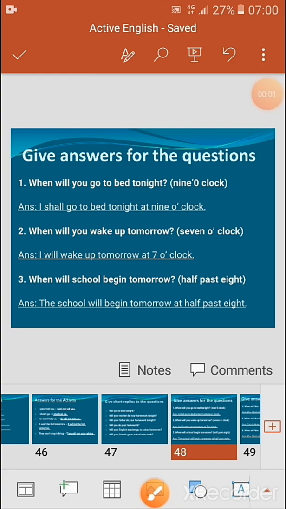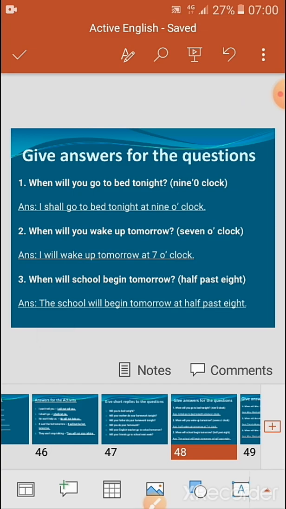So when you come to the second question, when will you wake up tomorrow? And 7 o'clock is given in the bracket, right? So the answer will be, I will wake up tomorrow at 7 o'clock. When will the school begin tomorrow? So the answer that is given in the bracket is 8:30. Okay, so the answer will be, the school will begin tomorrow at 8:30.